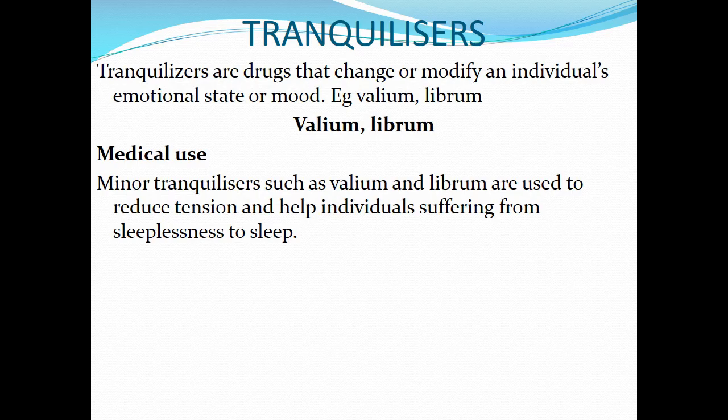Valium and Librium, medical use. They fall under the minor tranquilizers. Valium and Librium are minor tranquilizers. And then minor tranquilizers such as Valium and Librium are used to reduce tension and help individuals suffering from sleeplessness to sleep. So they reduce tension, and then when somebody is having difficulty to sleep, Valium can be used to help such an individual to sleep.